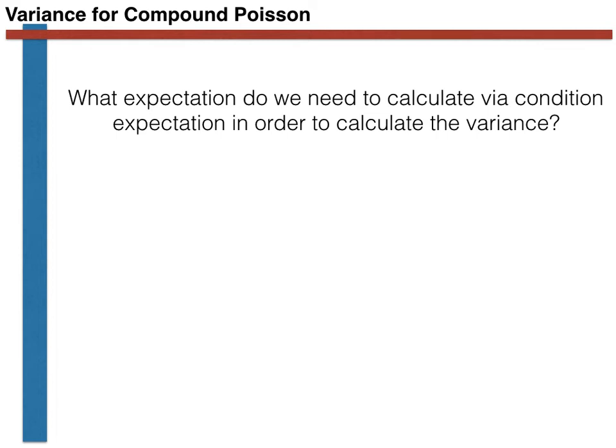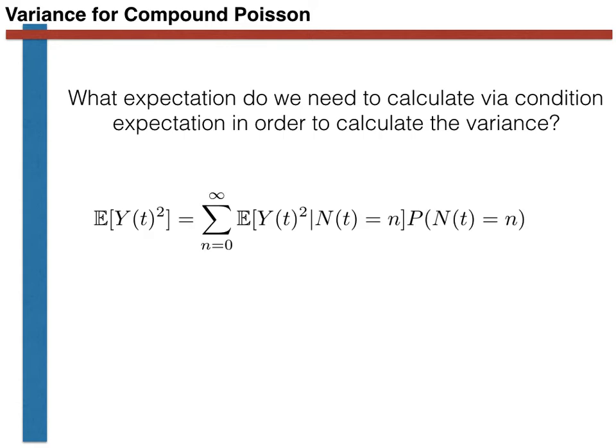As we do so, however, remember that the most important step is the one shown here. In other words, the most important step involves calculating the expectation value using the conditional expectation theorem shown here. What we are calculating here is the expectation of Y(t) squared. Remember, Y(t) is a random variable that tells us the amount spent by time t. We need to calculate this expectation as the expectation of Y(t) squared minus the expectation of Y(t) all squared is equal to the variance.